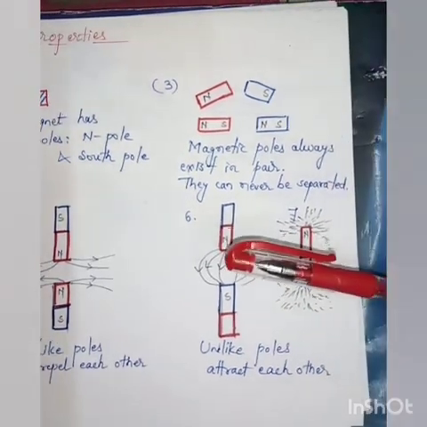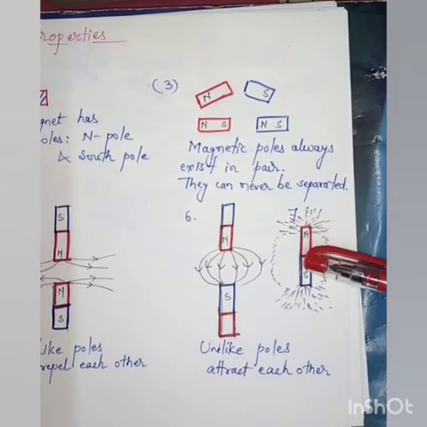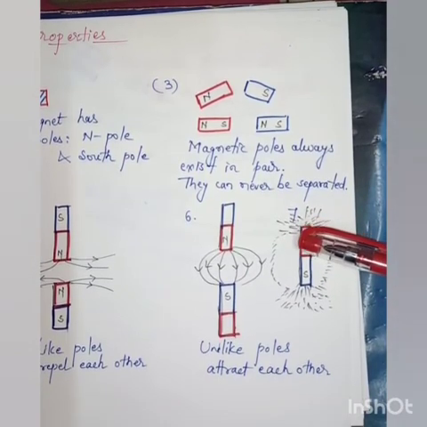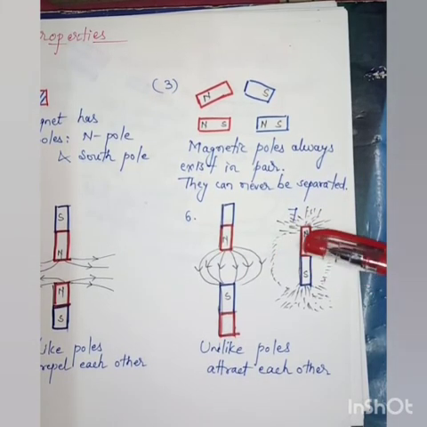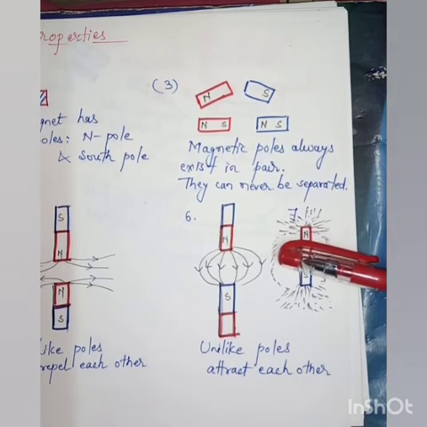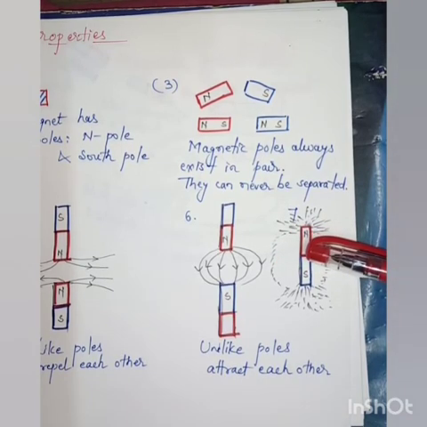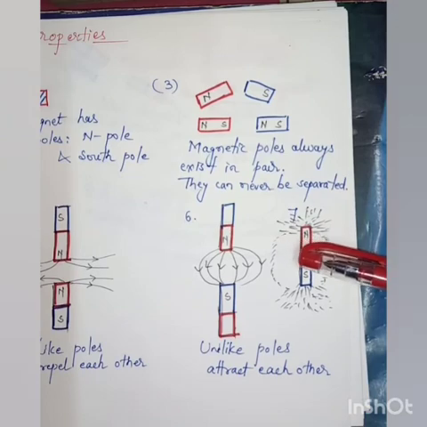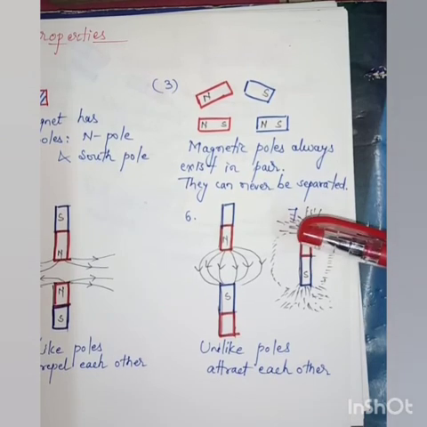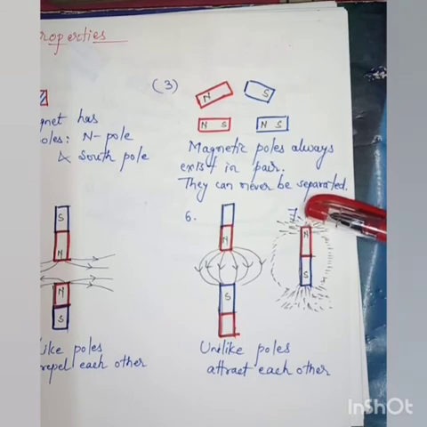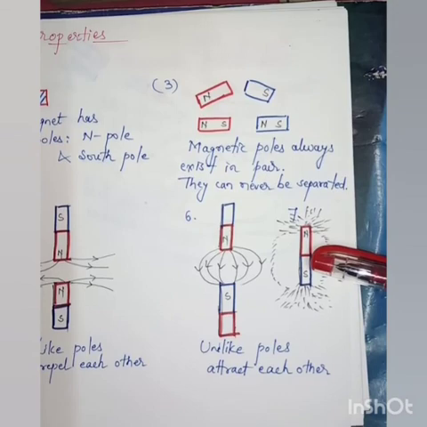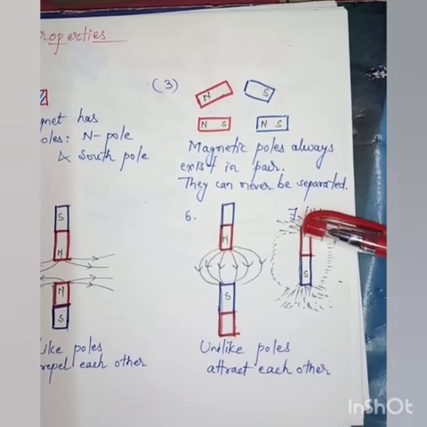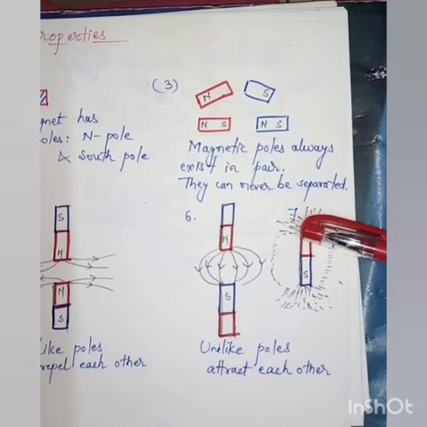And the last property is that if you place iron filings near the magnet, then the maximum number of iron filings will be attracted towards the poles. And you can see from this figure that the iron filings are not near the center of the magnet. That is, the maximum strength of the magnetic field is obtained near the poles, not in the center or the middle of the magnet. That is, the maximum magnetic strength is at the poles.